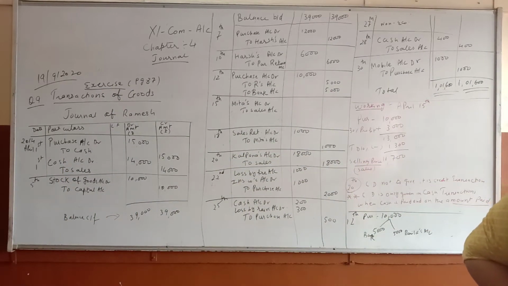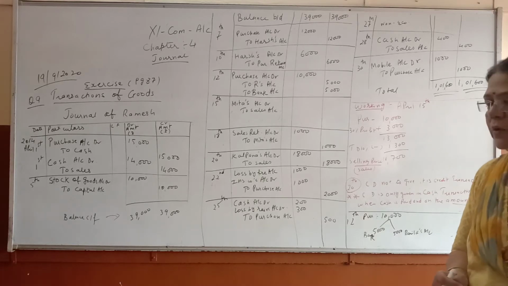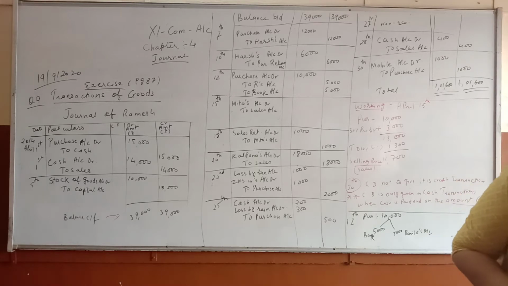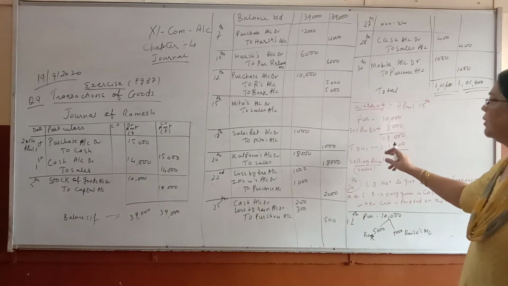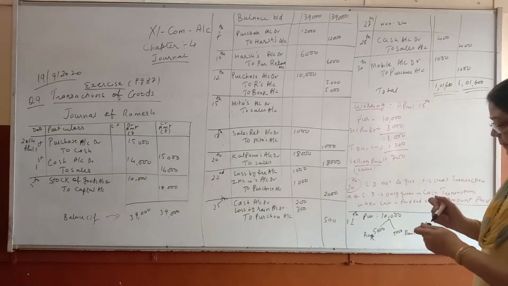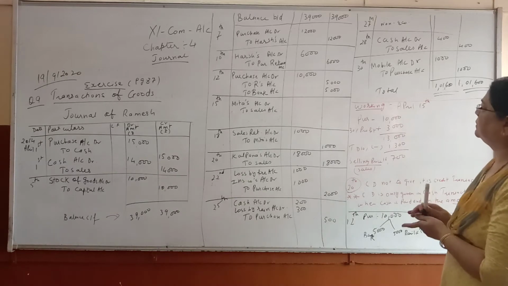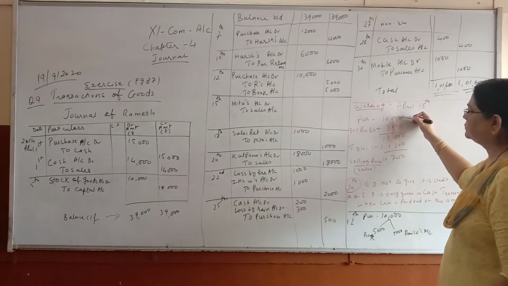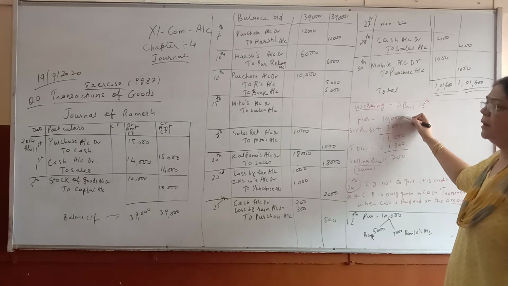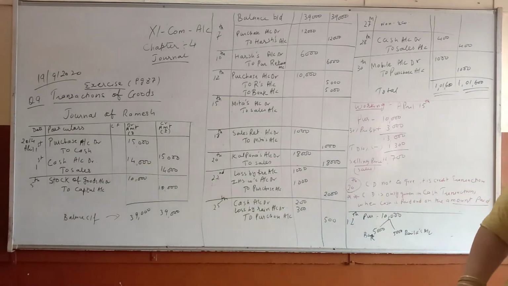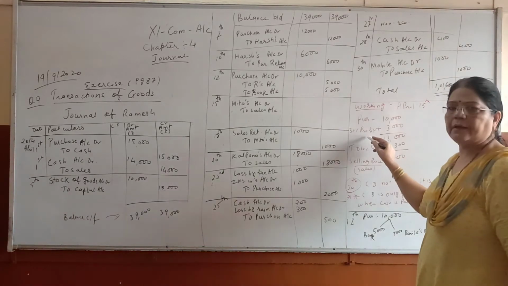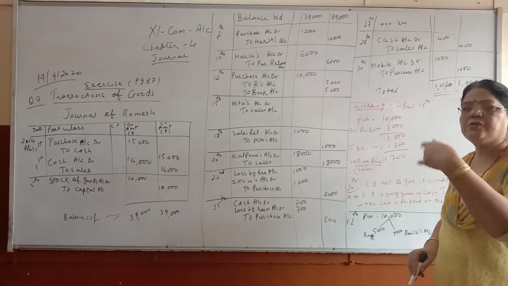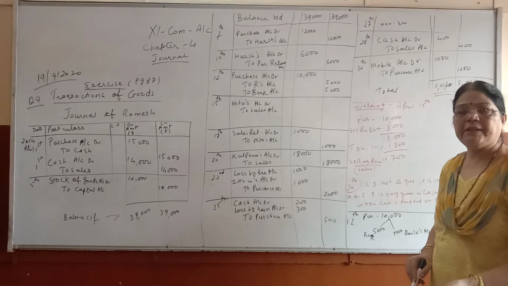The amount for the 15th transaction I have worked out here, children. For the 12th transaction it was 10,000, 5,000, 5,000. See, purchase goods, how much? 10,000. You have purchased goods from Ramila, how much? 10,000. And then how much profit are you adding? 30%. When you purchase goods and you sell them, you will not sell at the cost price.